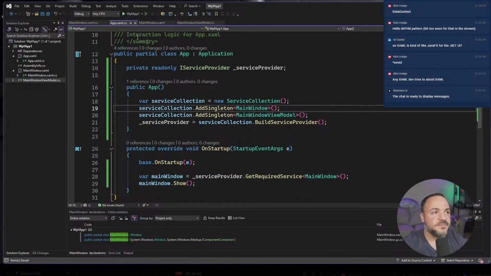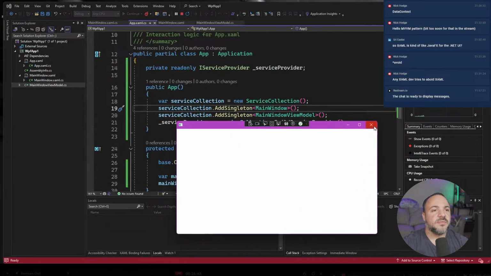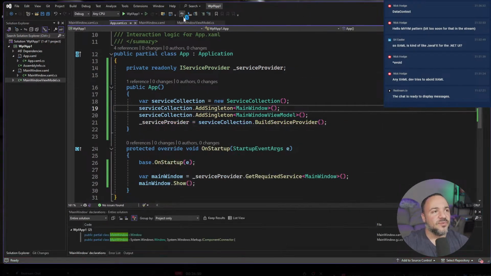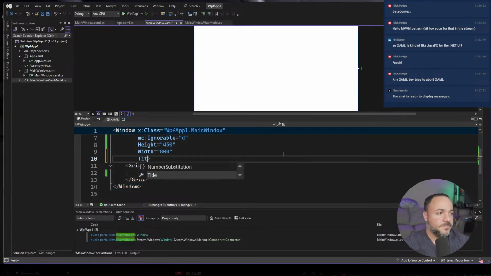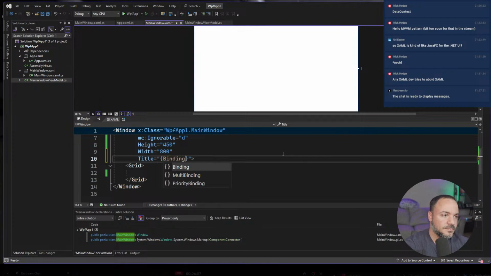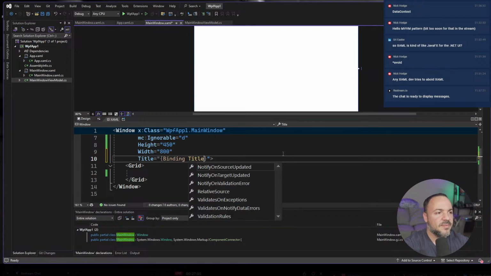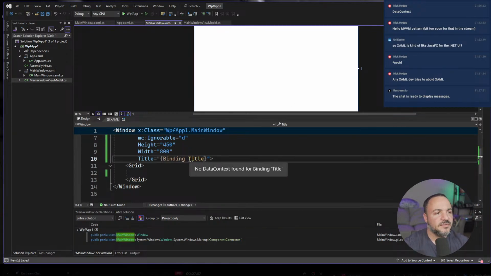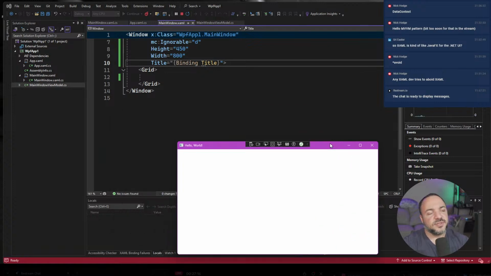Now we can go do this. And this works. But we're not doing anything with that view model, right? So I can't remember the syntax for binding stuff. Title. It's not just going to be title, though. Or maybe it is. I think you do this and it figures it out. No data context found. Let's go see. There, it does work. So the IntelliSense is kind of weird.